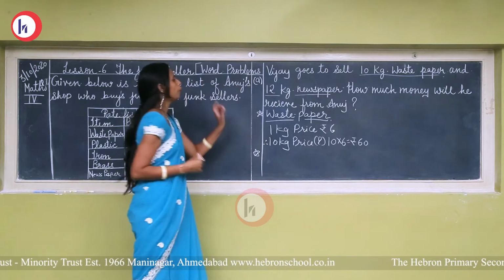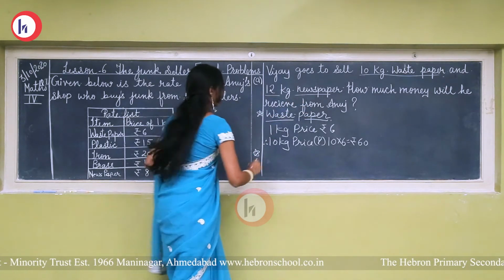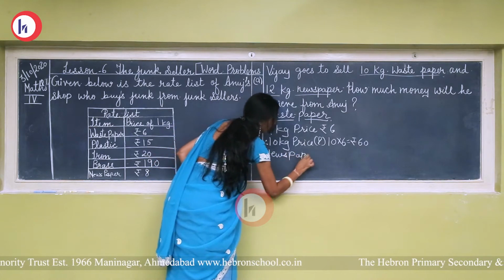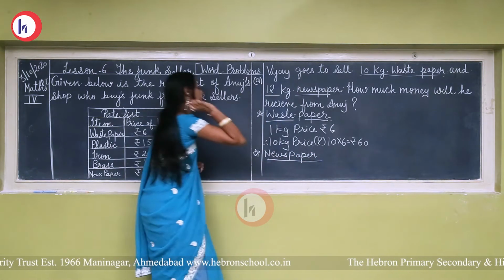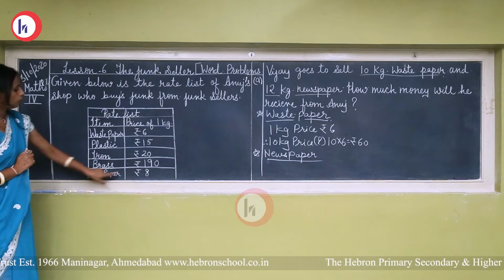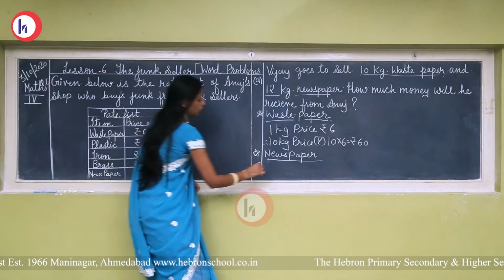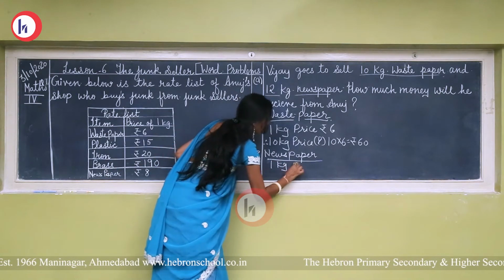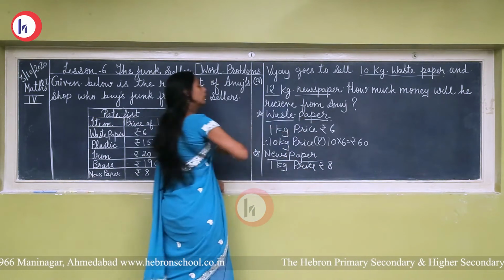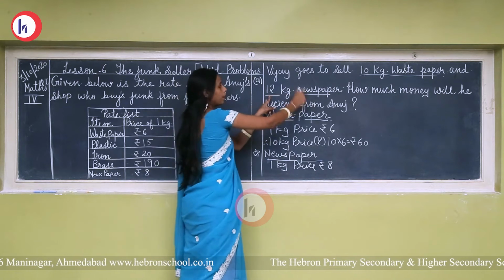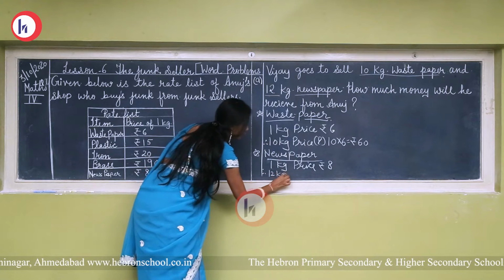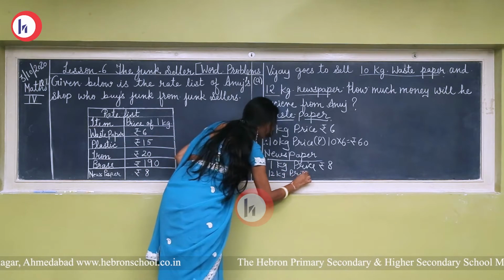Now, move to the next item, that is newspaper. Now see, 1 kg newspaper price is rupees 8. So 12 kg newspaper price we have to find out. So 12 kg price, how much?